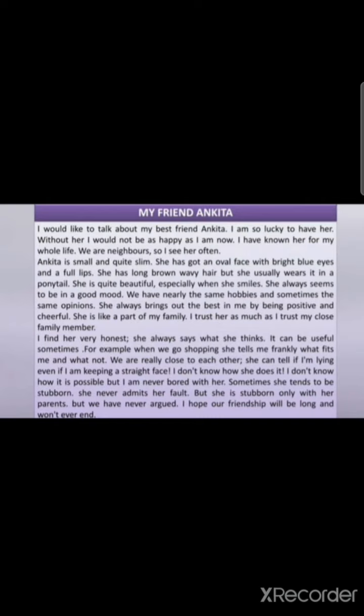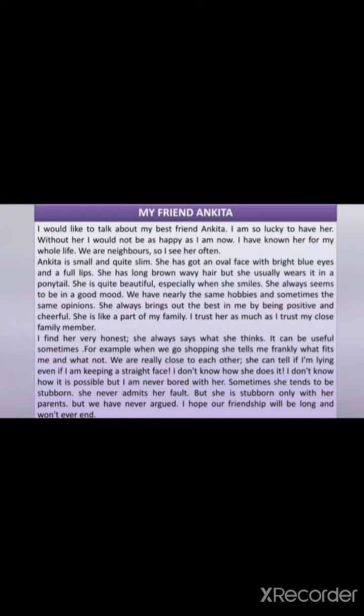I am so lucky to have her. Without her, I would not be as happy as I am now. I have known her for my whole life. We are neighbors, so I see her often. Then, second, you have to describe Ankita.